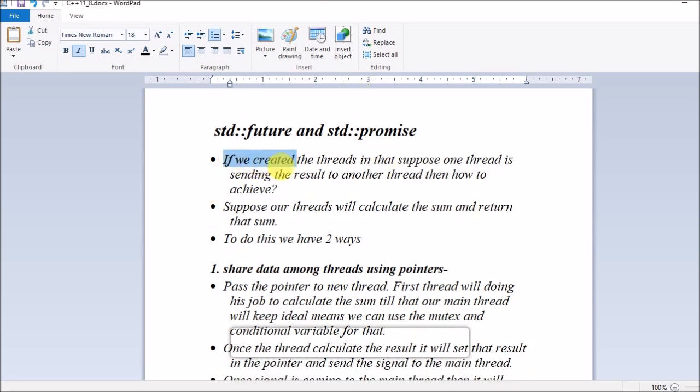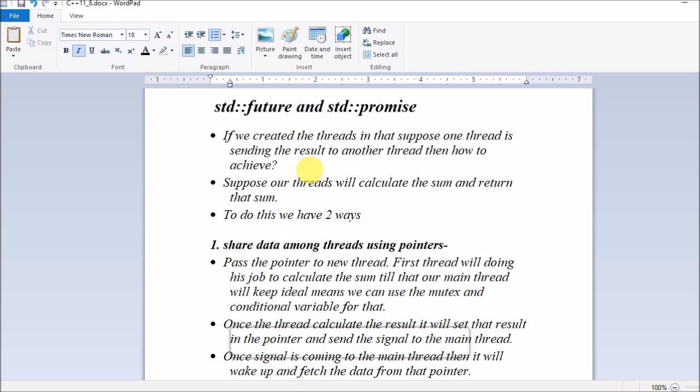If we create threads, suppose one thread is sending a result to another thread. How do we achieve that? Suppose we want communication from one thread to another, for example we have to calculate a sum and then return it. We will see how to achieve this communication from one thread to another, that is, how to share data among these threads. There are two ways. The first way is sharing the data among the threads using pointers. So let's see.